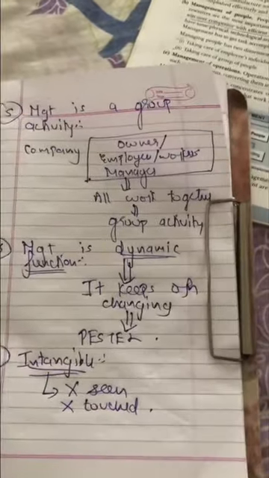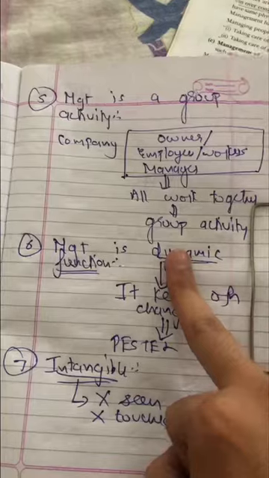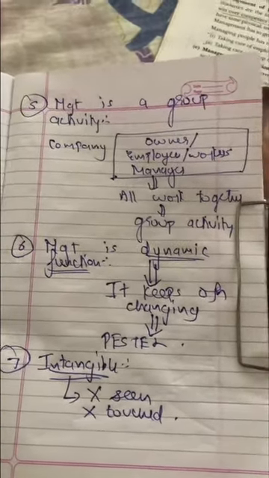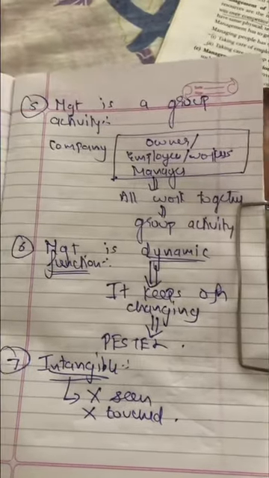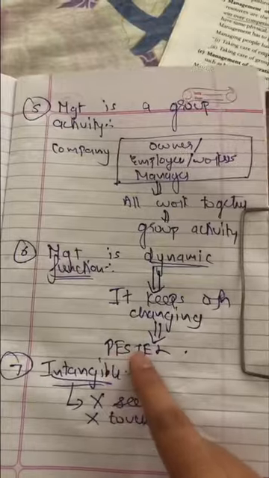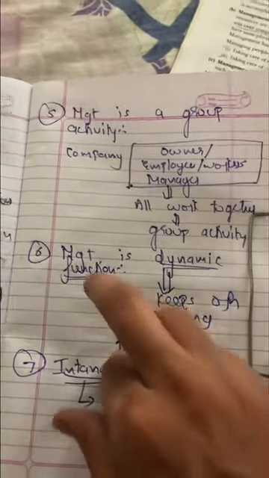Sixth one, management is a dynamic function. Again a new word, dynamic. Dynamic means it keeps on changing. We all know that a company keeps on changing because of PESTLE. If the political environment changes, the company changes.